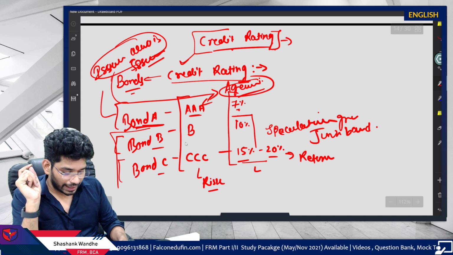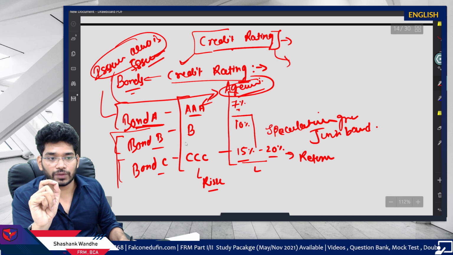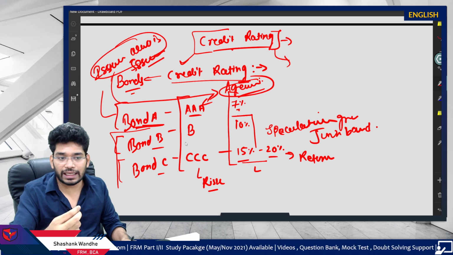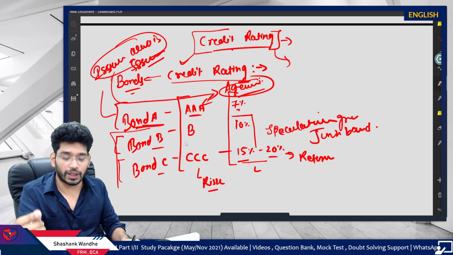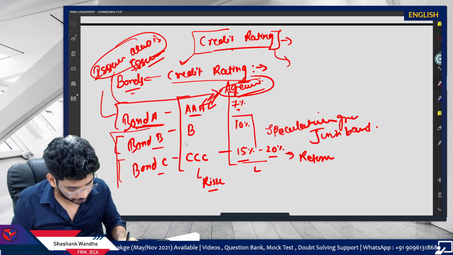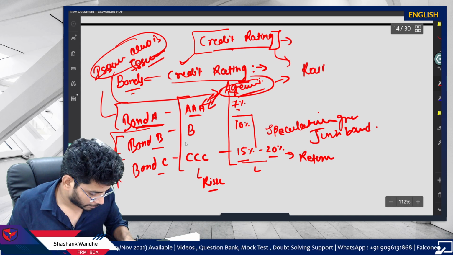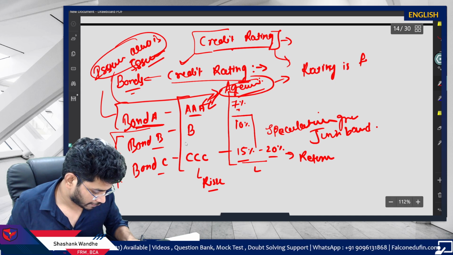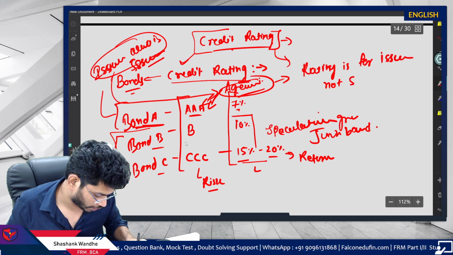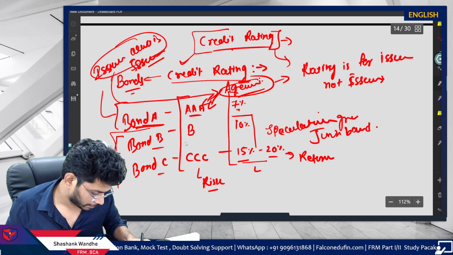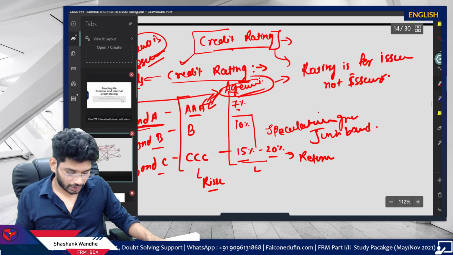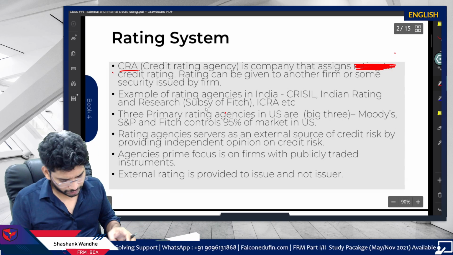One more thing, when we are talking about the external credit rating, when the rating agencies do this work, this rating is not provided for the issuer. This rating is provided for the issue, that is a bond. Rating is for the issue, not the issuer. You need to understand this or remember this, right? So let's start our discussion. Let's read again what is given here.